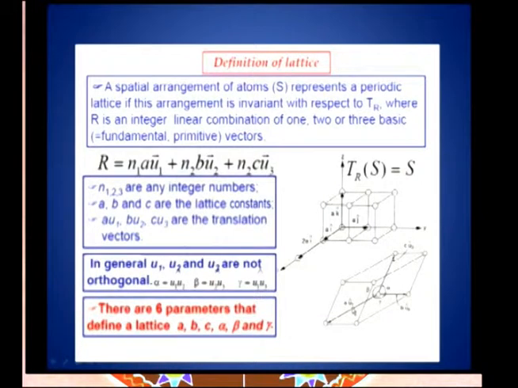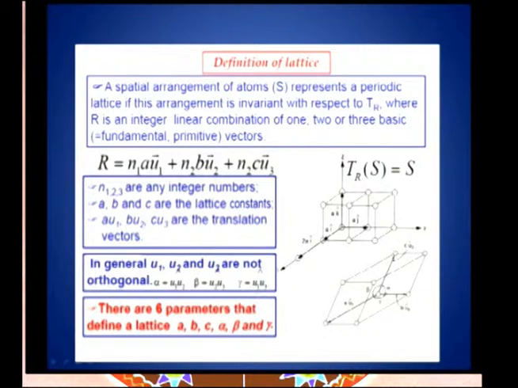u1 is the unit vector, similarly u2 is a unit vector, u3 is a unit vector. You have got the magnitude of the vector along this direction as A, along the other directions B and C, then the angles are alpha, beta and gamma. And so, for any given unit cell, there will be 6 parameters: A, B, C, the 3 distance parameters, and the angles alpha, beta and gamma. This is the unit cell.